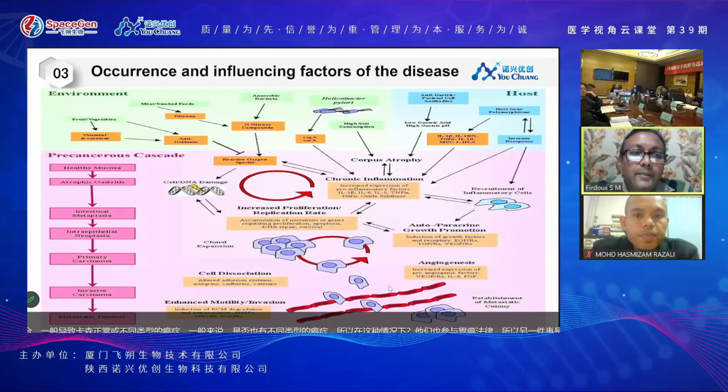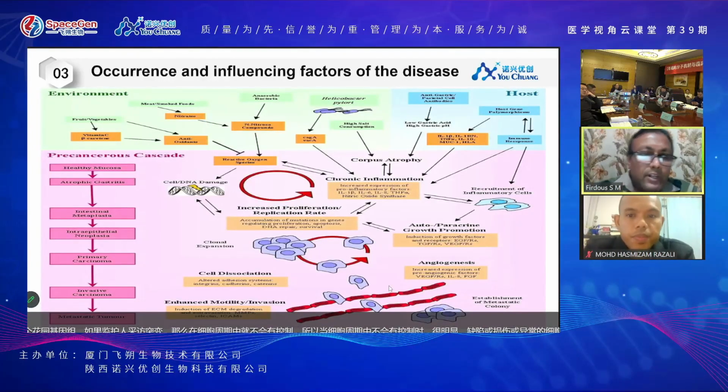So this slide is about the continuations of the occurrence and the influencing factors of the disease. In context of the previous slide, we can say that this slide is similar. The one thing which is not on the previous slide that I will highlight over here is that they are saying that the nitrate-containing foods or the nitrogenous compound-containing foods are very dangerous, like red meats or the smoked meats.